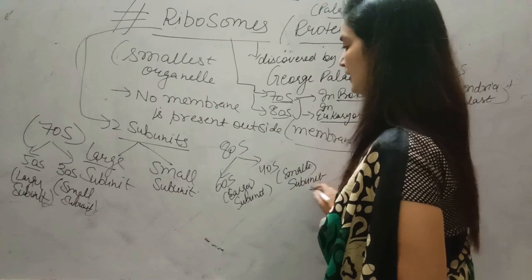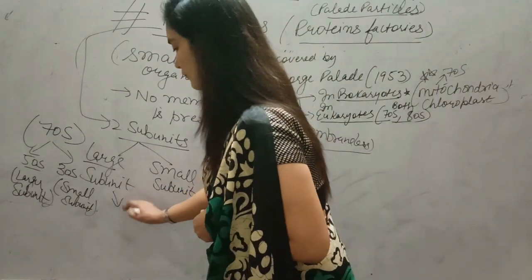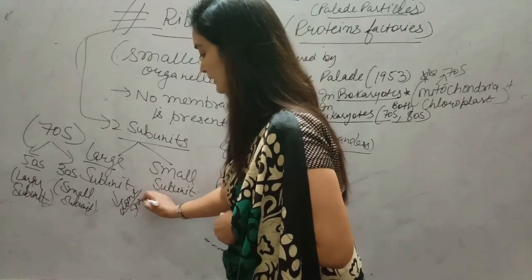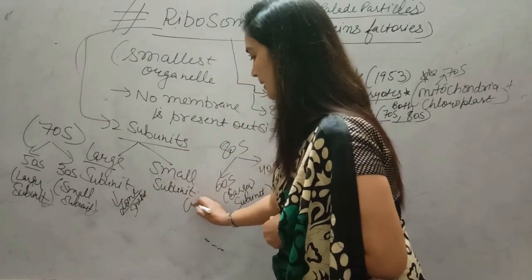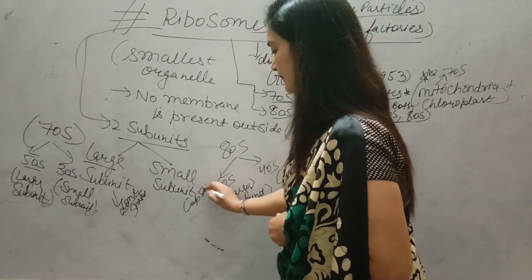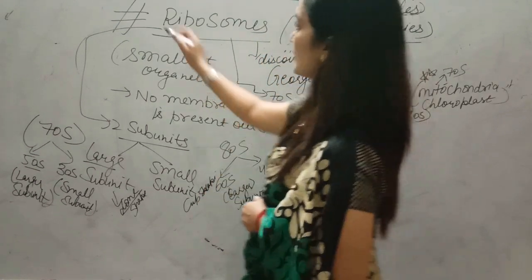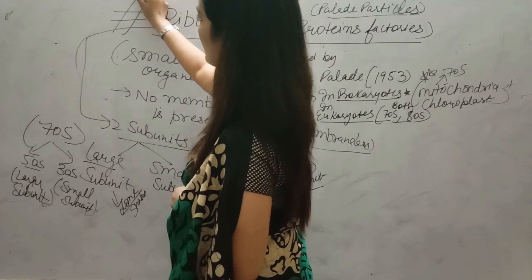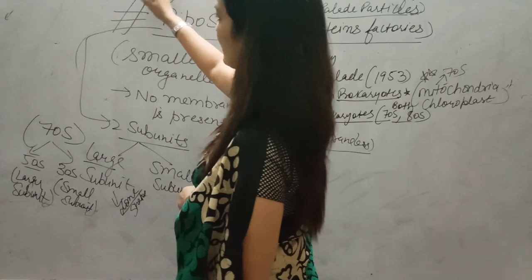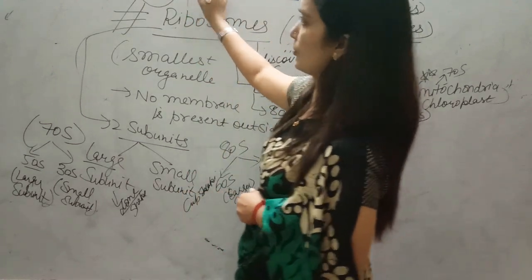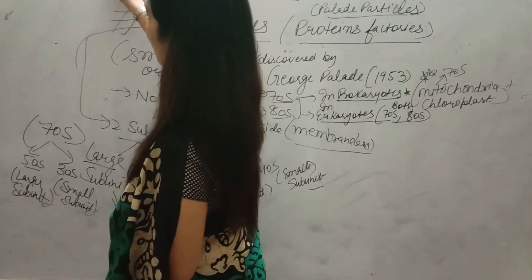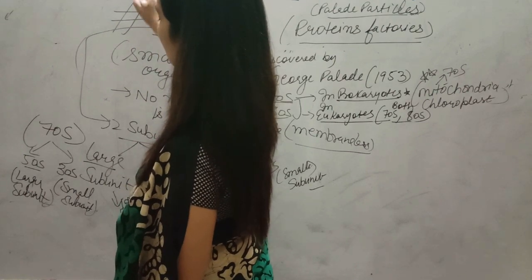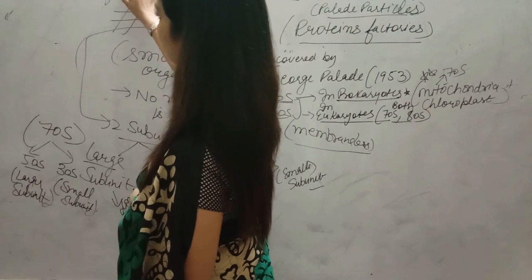Alright students, the large subunit is dome shaped and the small subunit is cup shaped. If we talk about structure, the larger subunit is like a dome and the smaller subunit is like a cup. Alright, this is the basic structure of a ribosome. This is the larger subunit and this is the smaller subunit.